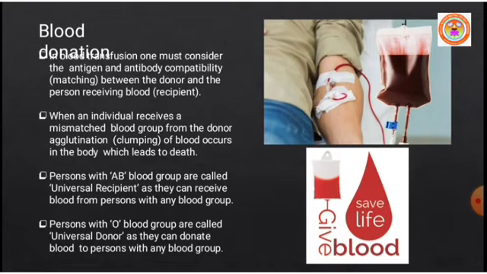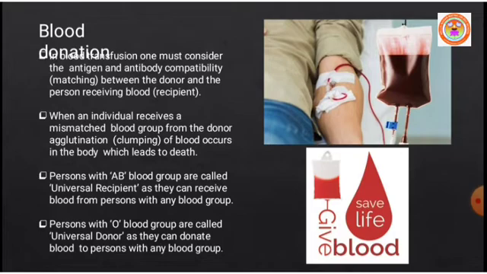When an individual receives a mismatched blood group from the donor, for example, an A blood group person receives blood from a B blood group, it is a mismatch and it leads to agglutination or clumping of blood. Agglutination or clumping of blood occurs in the body, which leads to death.